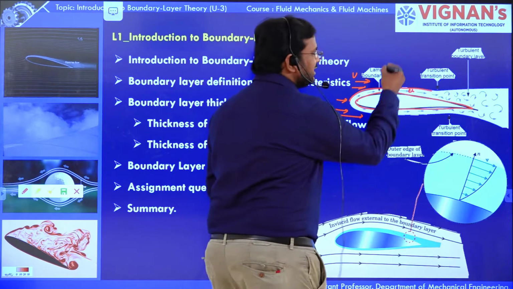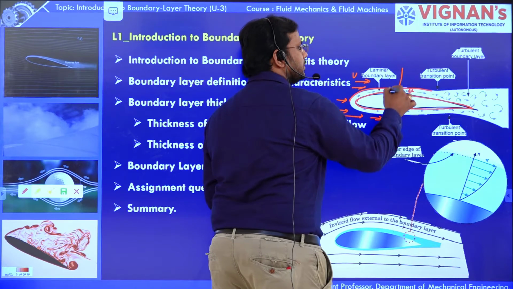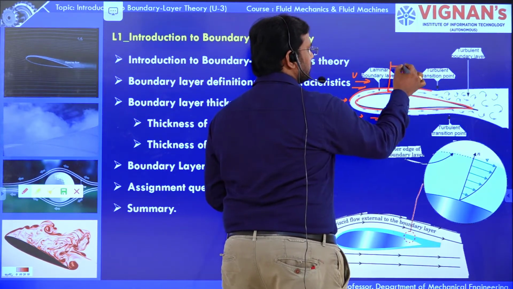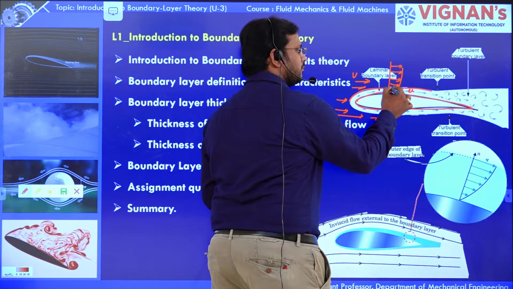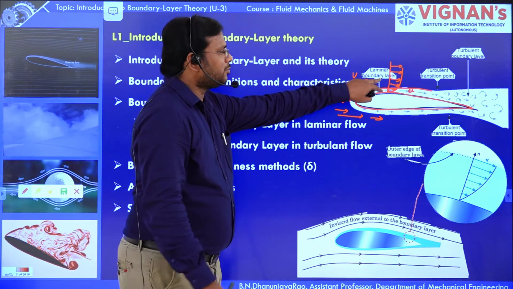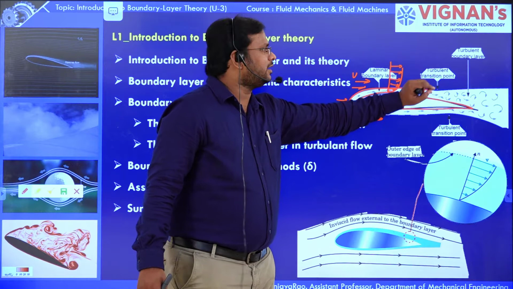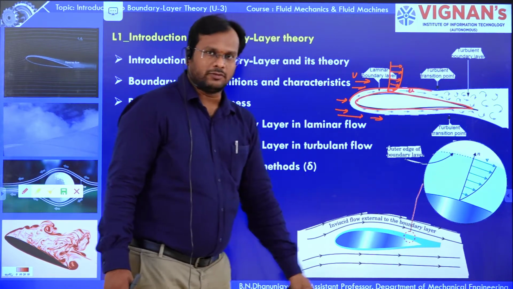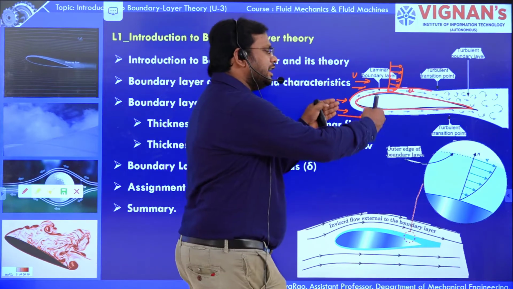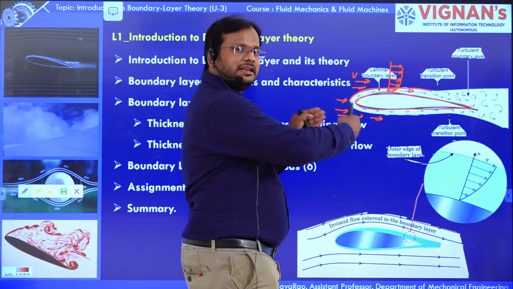So the velocity is going to change in this variation. Here it is laminar boundary layer, here it is turbulent transition boundary layer, here it is turbulent boundary layer. Initially the boundary layer is laminar.